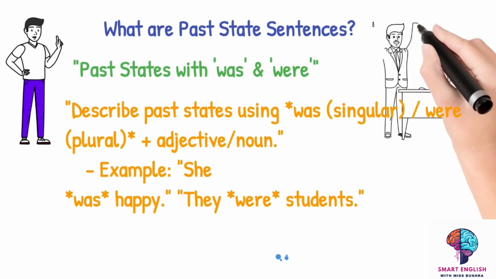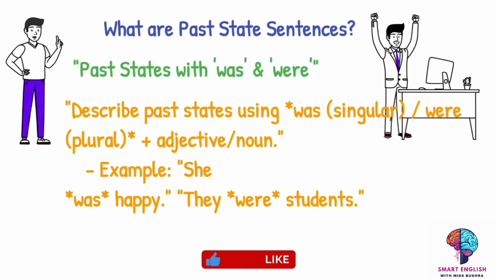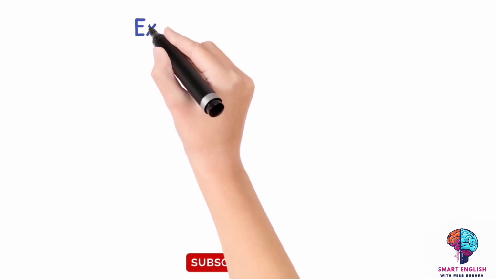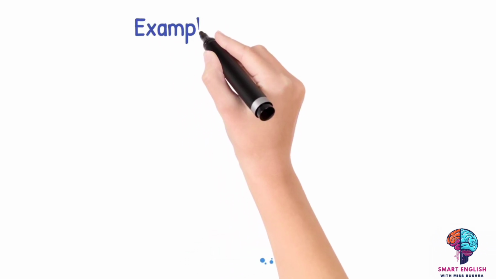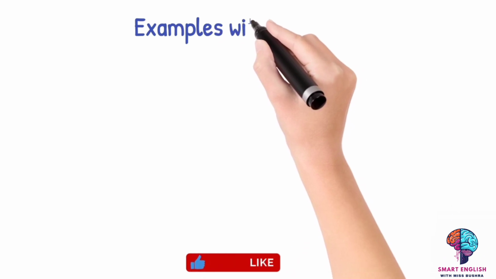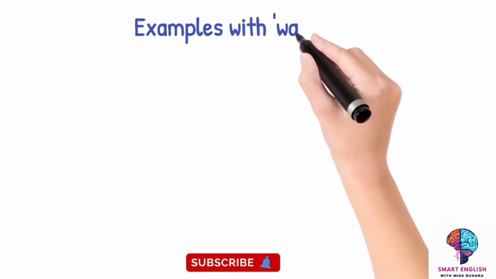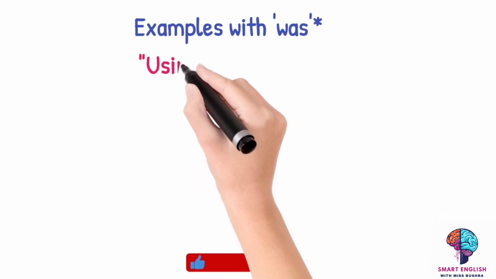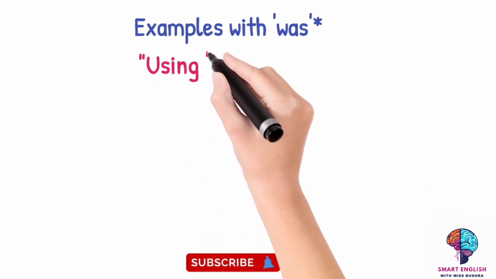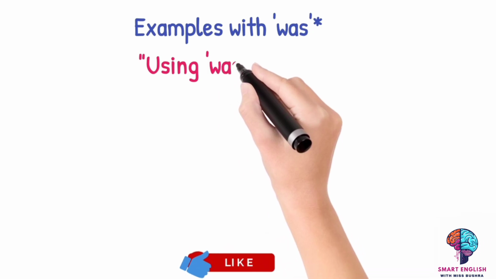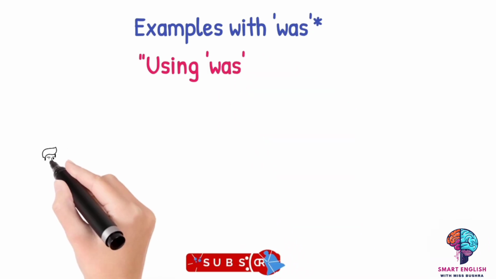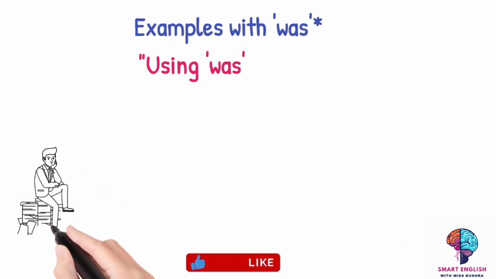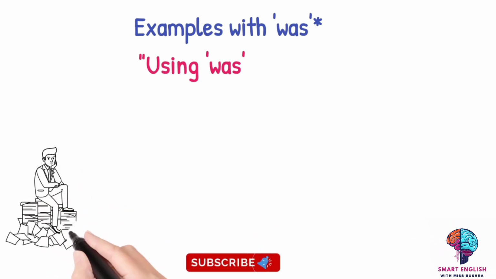To differentiate between past and present, the only difference is the helping verb. We use is, am, are with the present and we use was and were with the past. Whenever we are talking about is, am, are, that indicates present tense, and whenever we are using was and were, that indicates past, clearly past. So students, here we have learned how we can make sentences in a very simple but clear way.